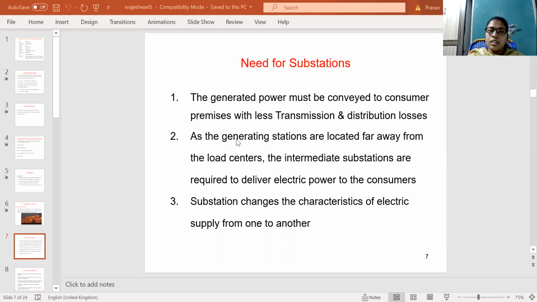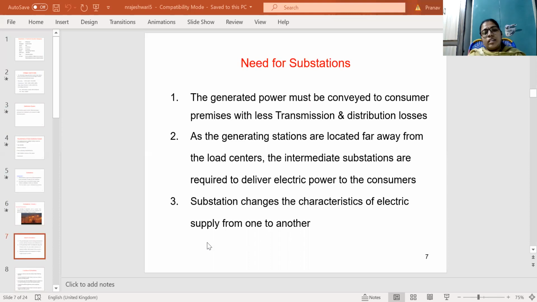As the generating stations are located far away from the load centers, intermediate substations are required to deliver electric power to the consumers. A substation changes the characteristics of electrical supply from one to another.